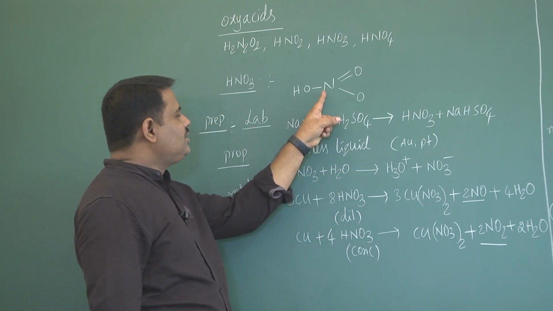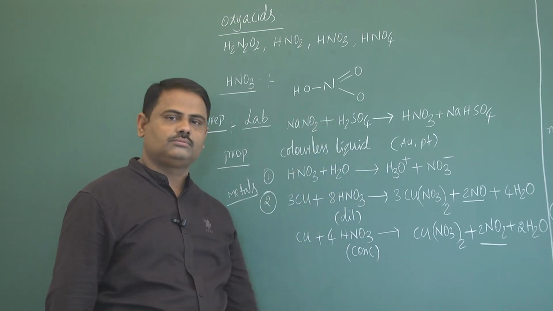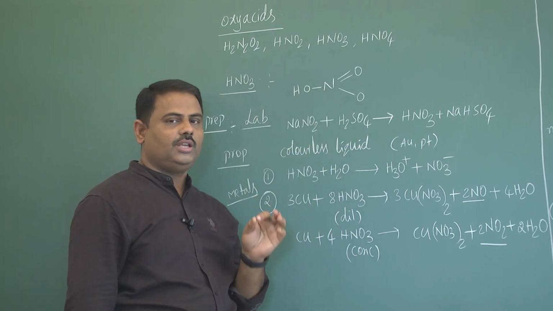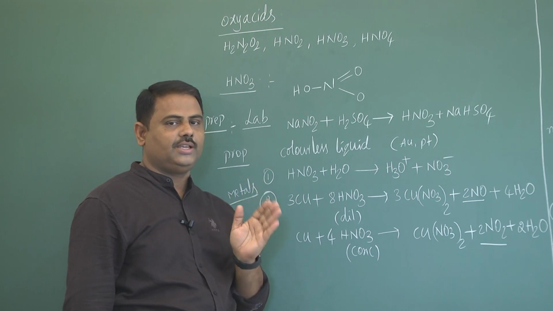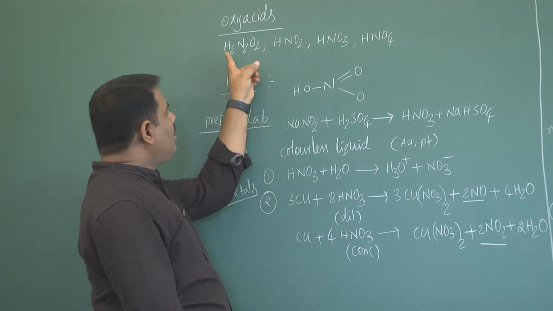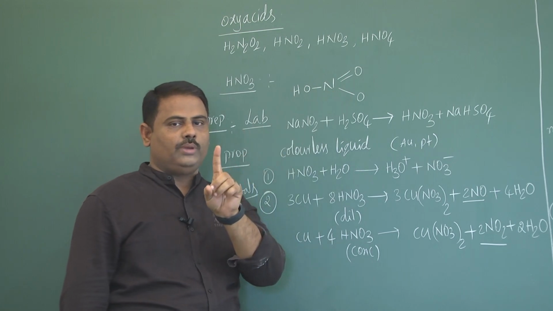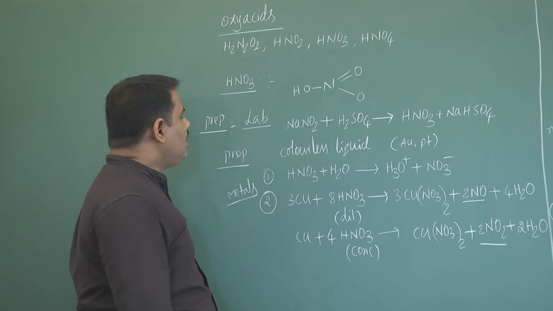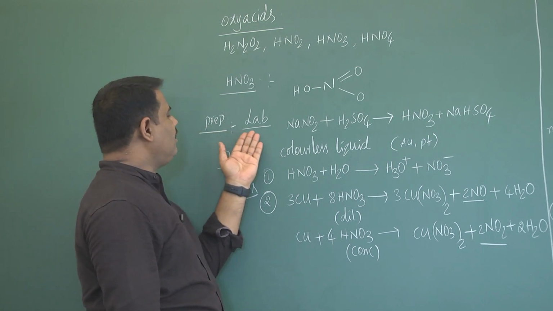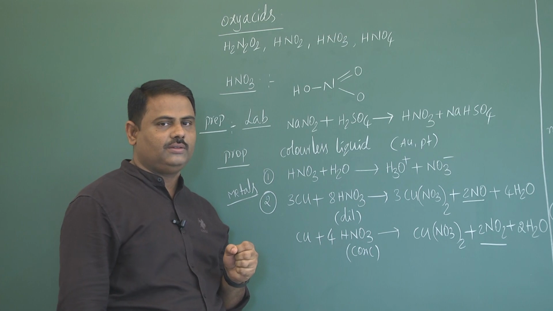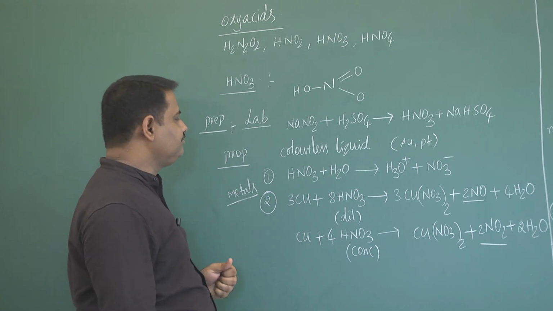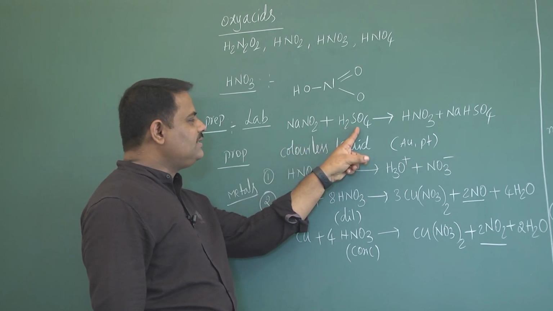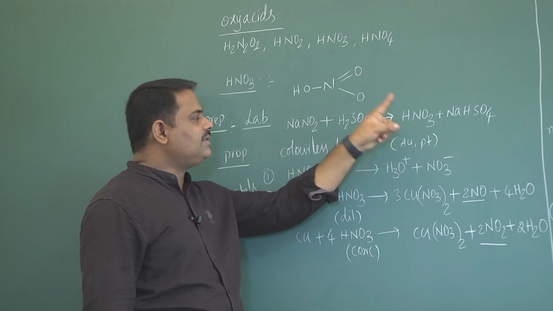This is the structure of nitric acid. The number of ionizable H plus ions from any given acid is called basicity. Here all these oxyacids are monobasic, that means basicity is 1. Now come to the preparation of nitric acid, that is laboratory preparation. When sodium nitrite reacts with sulfuric acid, then we will get nitric acid.